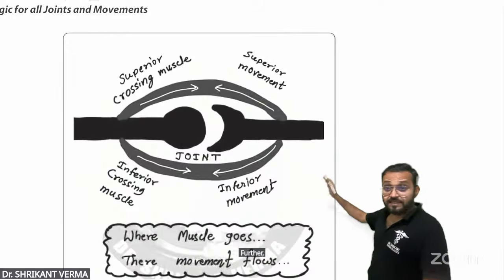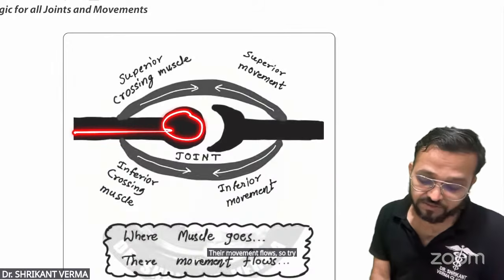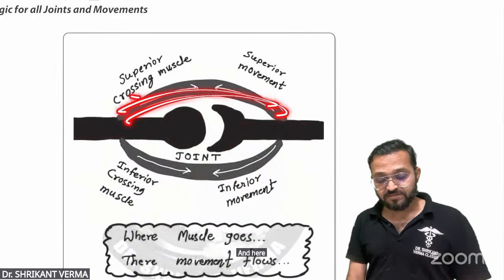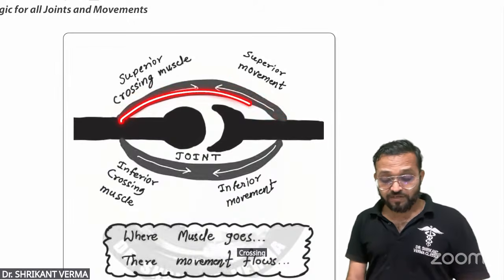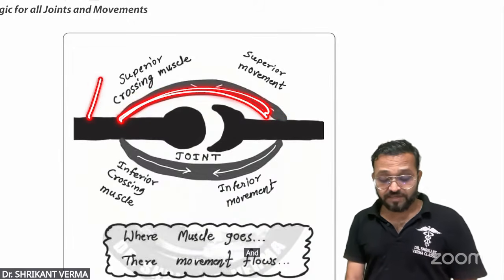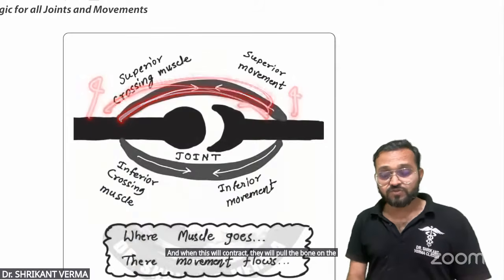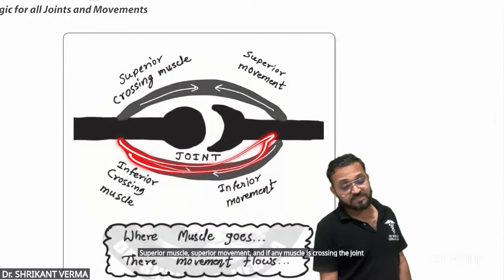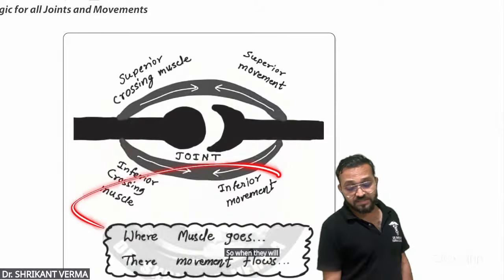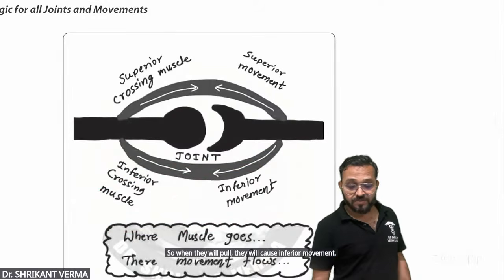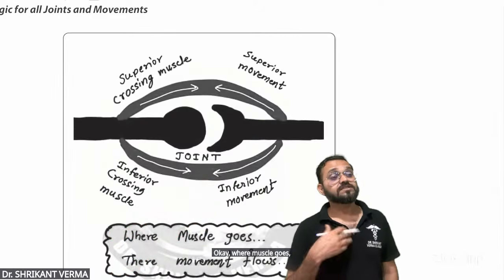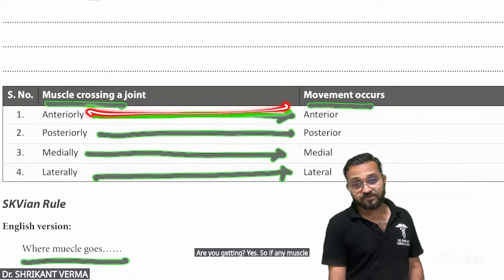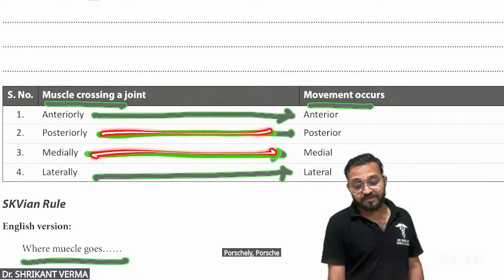So now come to this further. Where muscle goes, there movement flows. Try to understand, sir. This is one bone, this is another bone, and the junction between two bones is known as a joint. And here is a muscle. If any muscle is crossing the joint from the superior side, when it contracts, it will pull the bone on the superior side, so it will cause superior movement. Superior muscle, superior movement. If any muscle is crossing the joint on the inferior side, when it pulls, it will cause inferior movement. Where muscle goes, there movement flows. If any muscle is anterior, it will cause anterior movement; posteriorly, posterior movement; medially, medial movement; laterally, lateral movement.